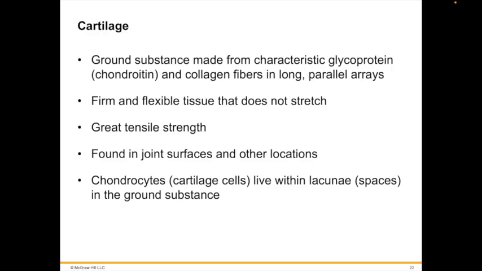Cartilage is considered to be immature or mature, called hyaline, depending on the presence of various protein fibers such as collagen.